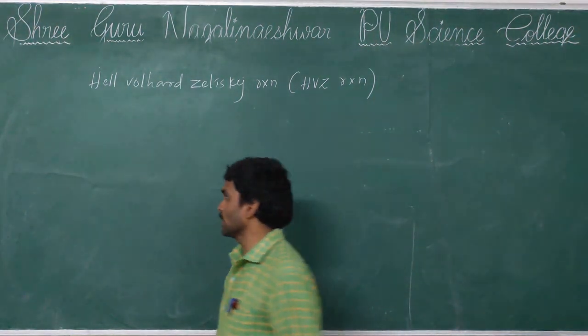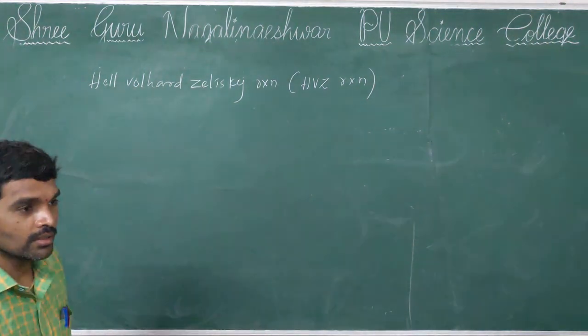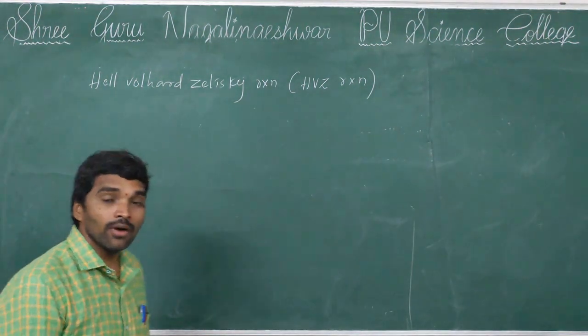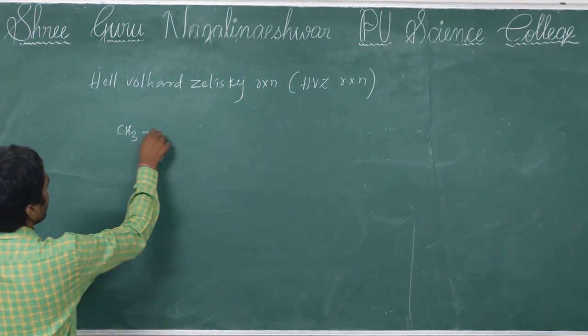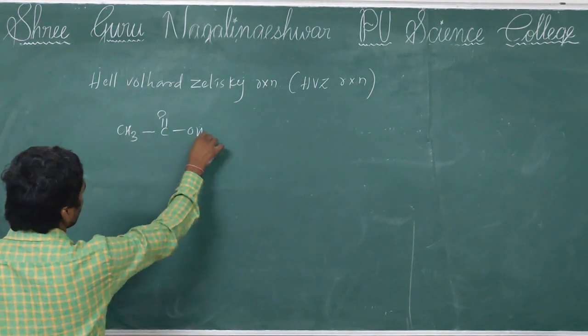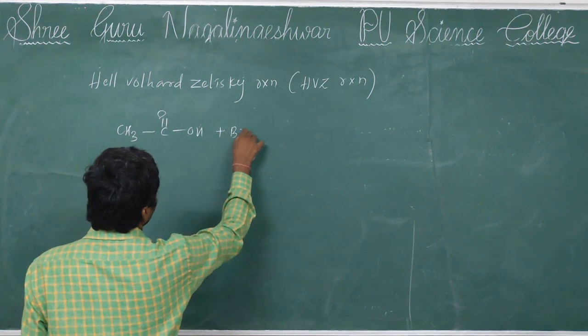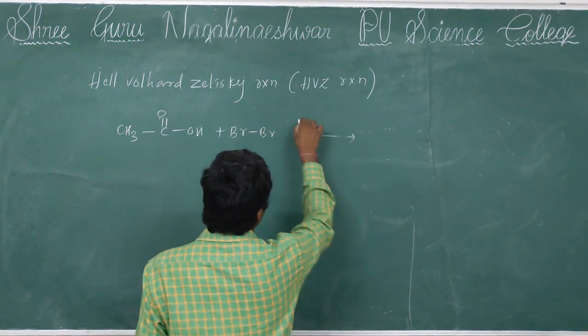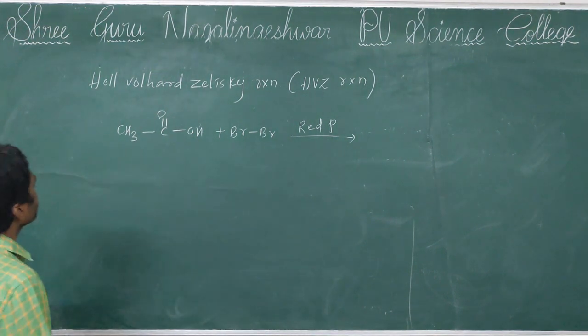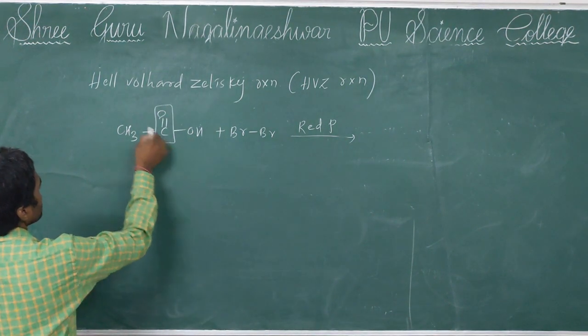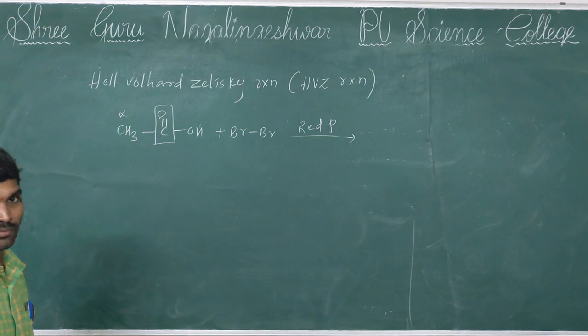So in this reaction, halogen substitutes the hydrogen at the alpha position. For example, see CH3C double bond OH, ethanoic acid, reacting with Br2 in the presence of red phosphorus. The carbon adjacent to the carbonyl carbon is the alpha carbon.